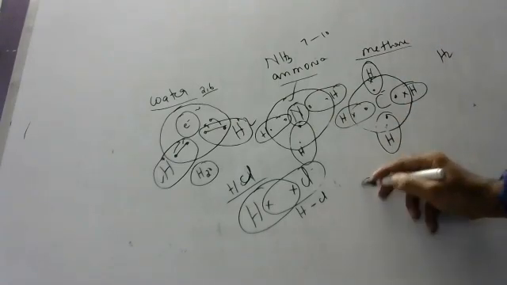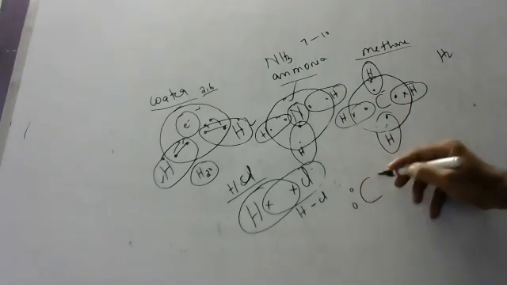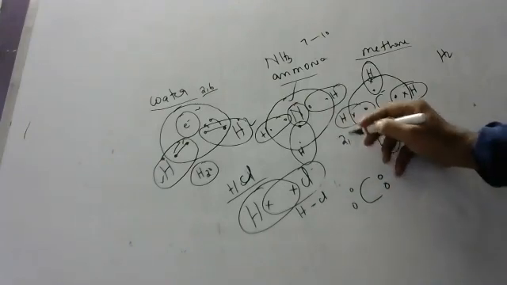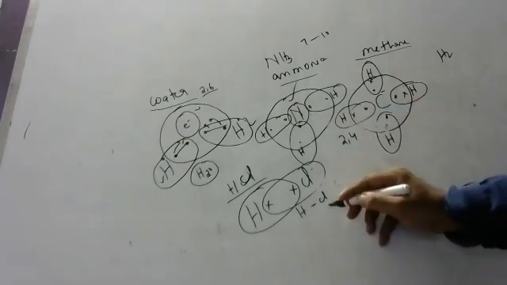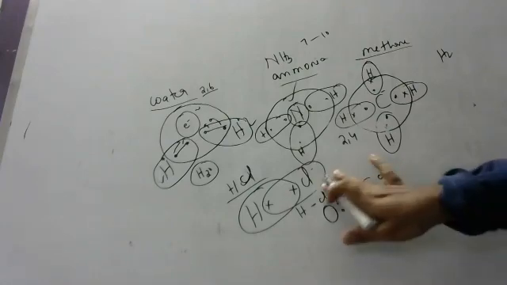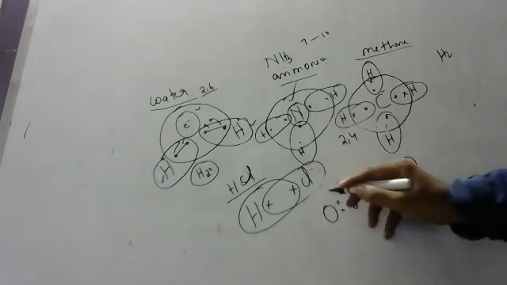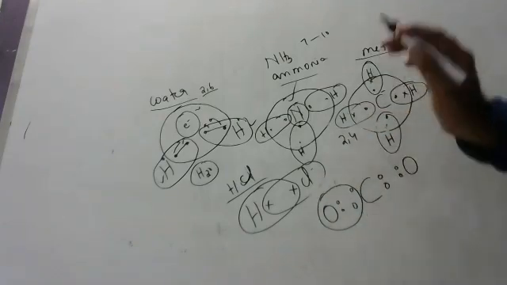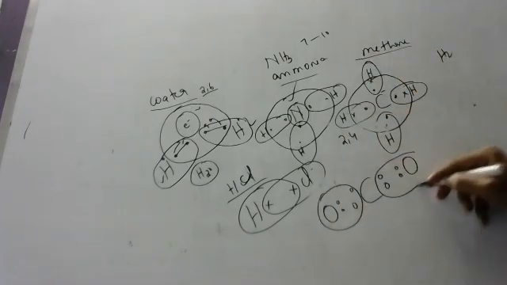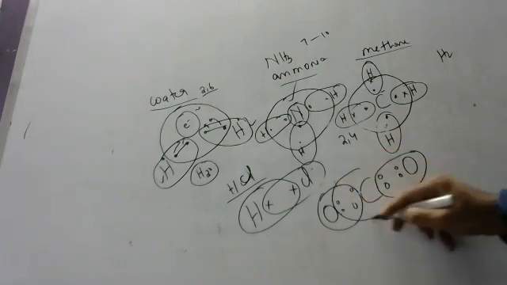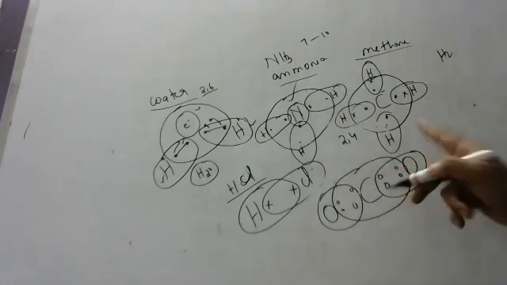Carbon dioxide. Carbon requires how many electrons? 4 electrons. Oxygen requires how many electrons? 2 electrons. Oxygen requires 2, oxygen shares 2 and is happy. Carbon shares 4 and is happy. This is the carbon dioxide structure.